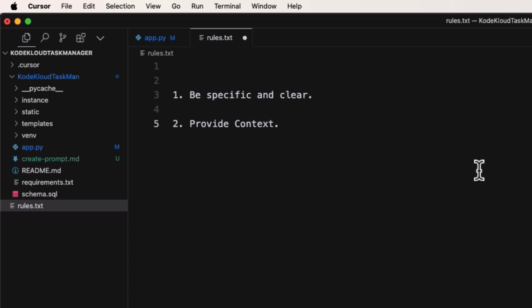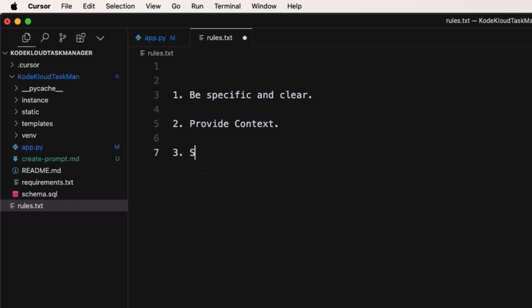So you're giving relevant background information to help the AI understand what you're talking about, right? And so bad would be, again, fix this code. But good would be something like, this React component should display a list of items, but it's not rendering properly. Here's the code and here's the error I'm getting. So that's always good to provide context.